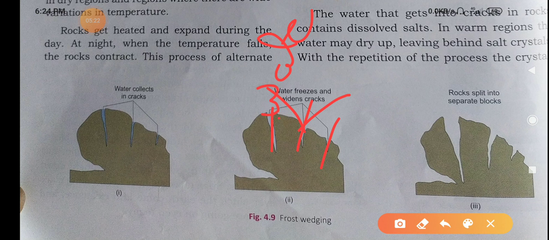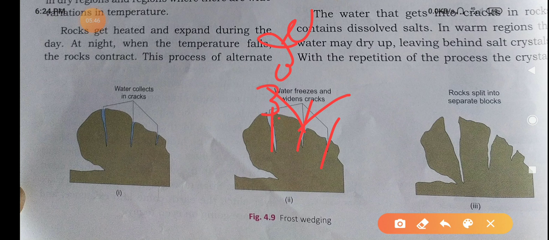When water gets into the cracks in rocks in a cold region, it may freeze and widen the cracks. This process gets repeated, the cracks widen further and finally the rocks break into smaller pieces. It is called frost wedging.